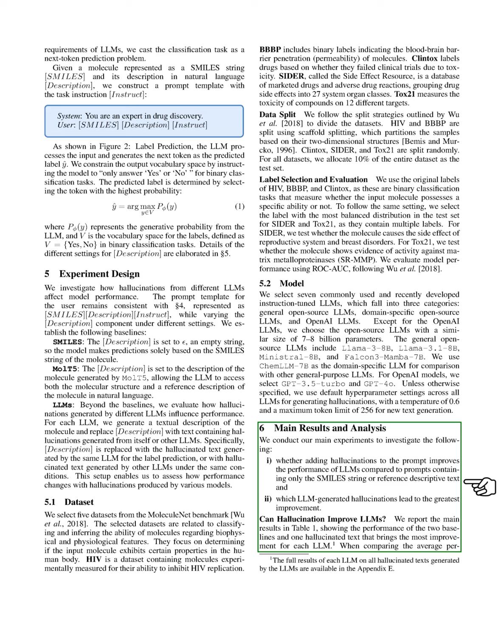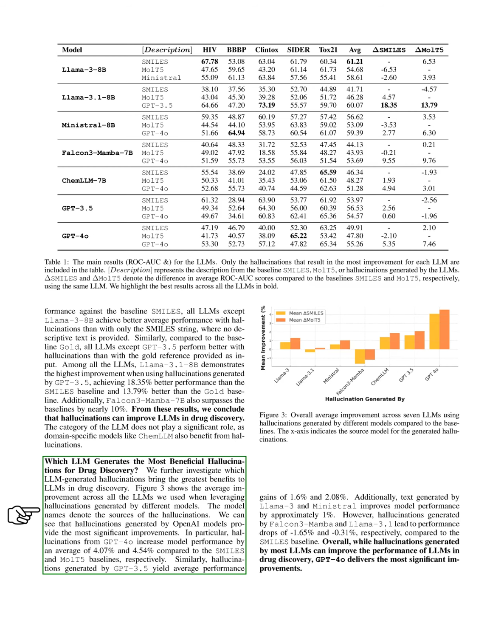We further explore which LLM-generated hallucinations provide the most benefits. Our analysis indicates that hallucinations from OpenAI models lead to the greatest improvements. Specifically, hallucinations from GPT-4o boost performance by an average of 4.07% and 4.54% compared to the SMILES and MolT5 baselines, respectively.